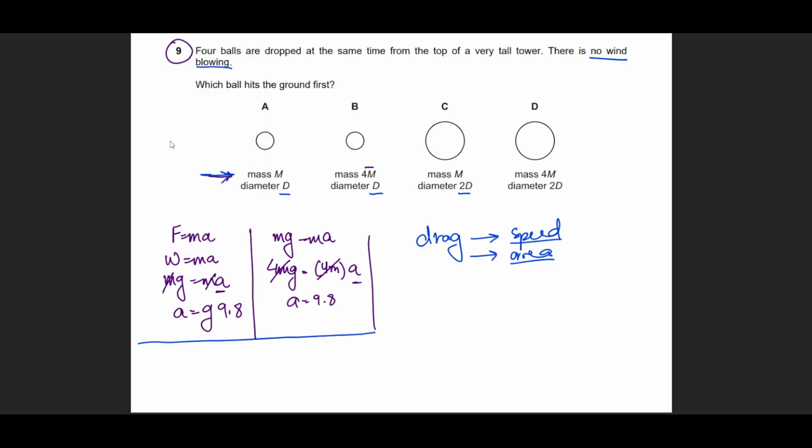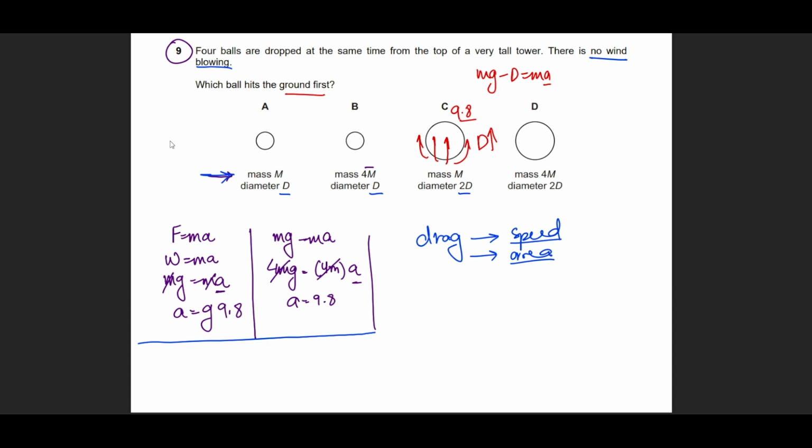And obviously, if we want to understand which one is going to hit first, I will have to choose a smaller object, not a larger one, because a large object will experience higher drag or higher air resistance, although it is being pulled along with the same acceleration. The problem is that it is going to encounter a higher value of drag, and very soon mg minus drag equals ma. It will reach a terminal velocity and it will be falling slower than the rest of its counterparts.